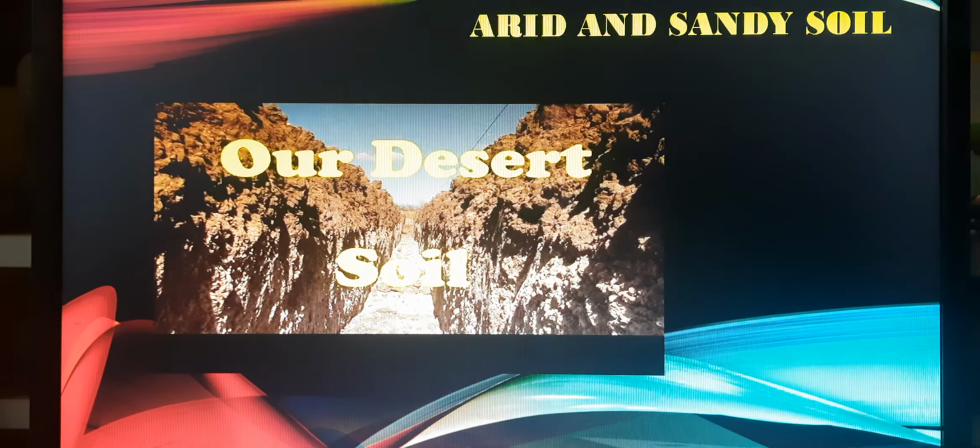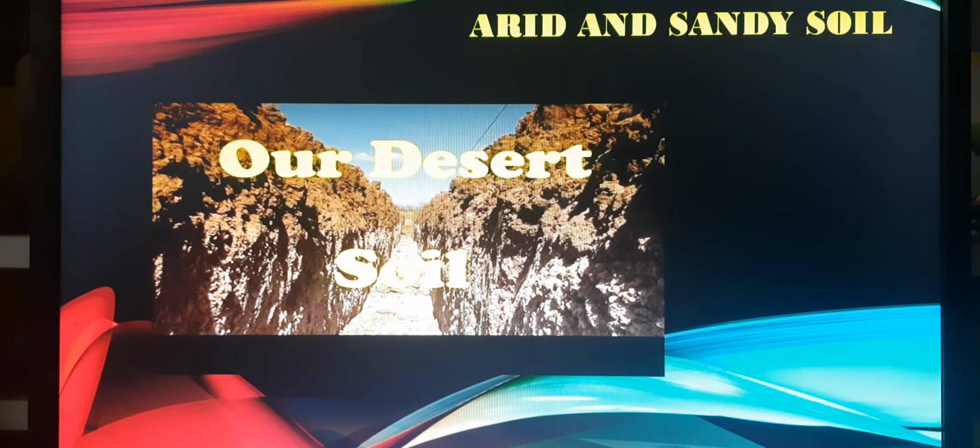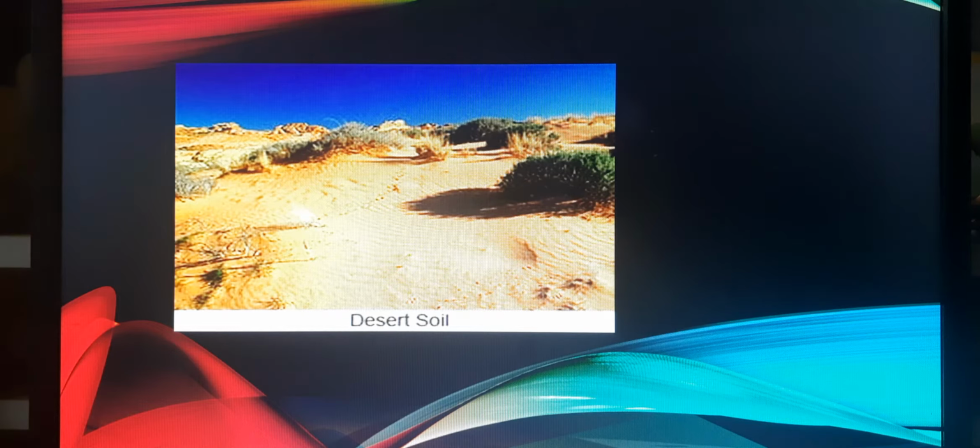Next is arid and sandy soil. We can also say that it is desert soil. It is found in deserts, it is sandy and has low humus and moisture content. It can be made cultivable with sufficient irrigation. Okay, so this is the desert soil.